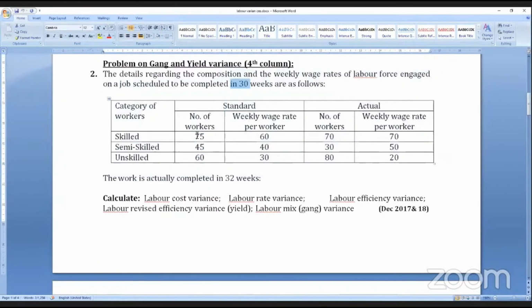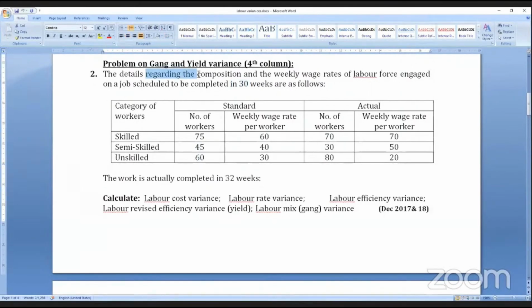The first column is standard weeks for actual production into standard rate per week, so 75 into 30, 45 into 30, 60 into 30. Weekly wage rates are 60 rupees, 40 rupees.